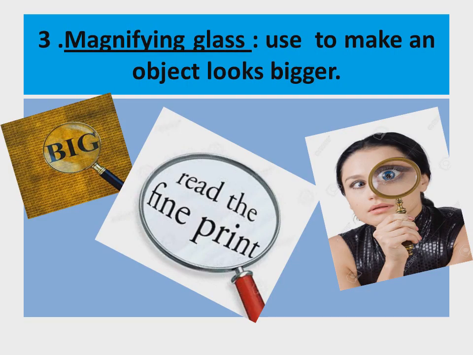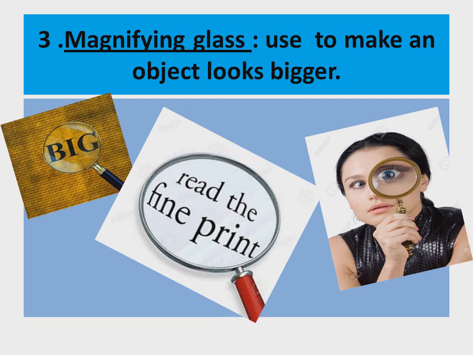Now the third glossary word is magnifying glass. M-A-G-N-I-F-Y-I-N-G, magnifying, G-L-A-S-S, glass. Yesterday we discussed the magnifying glass. Why do we use it? We use it to make an object look bigger.